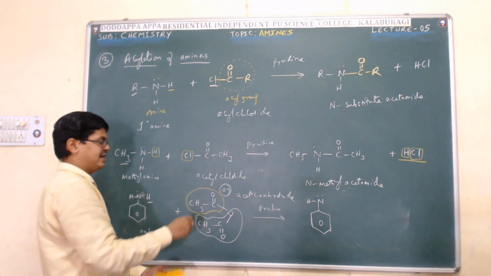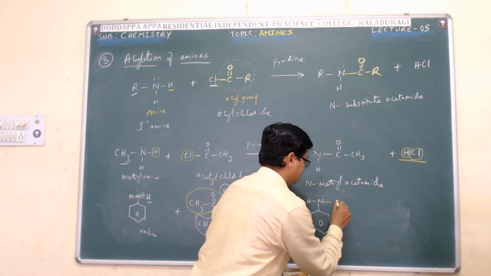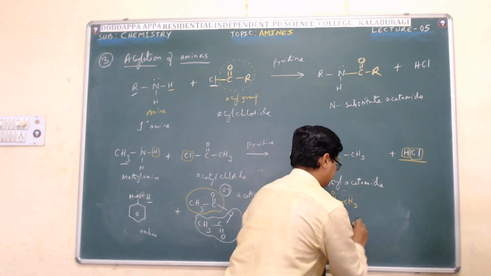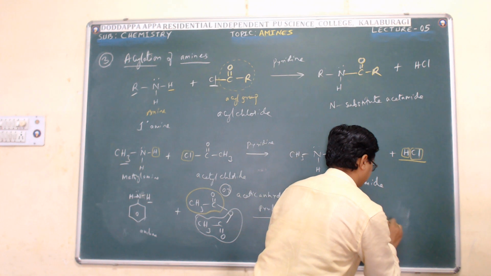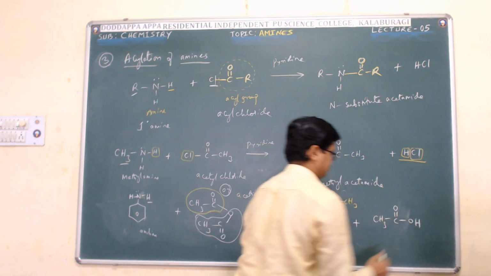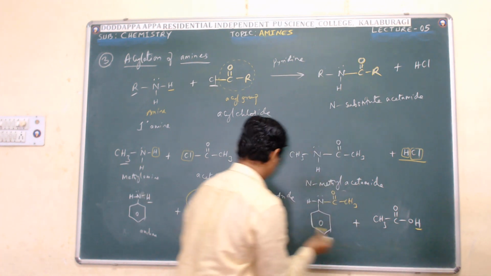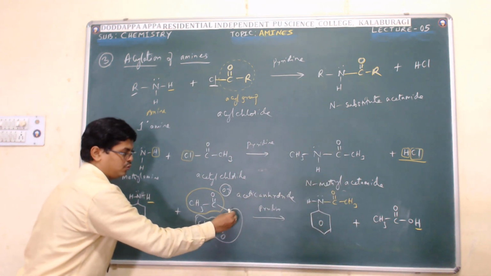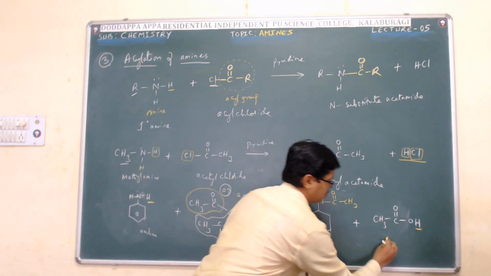Anyway, let me finish up this reaction. So further I am getting here C double bond O CH3 plus CH3 C double bond O OH. This hydrogen reacts with CH3COO to form acetic acid.